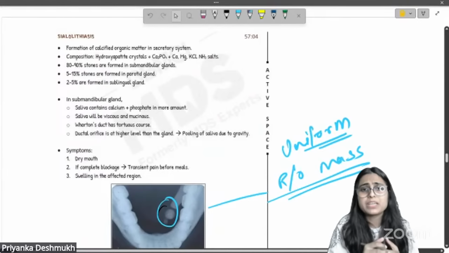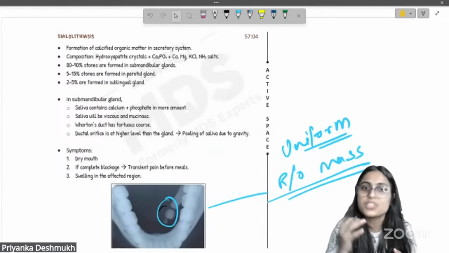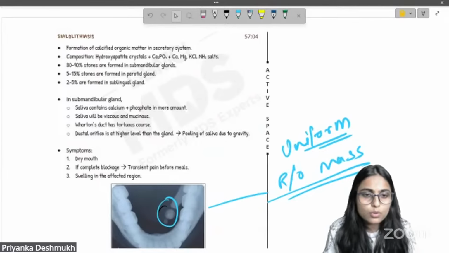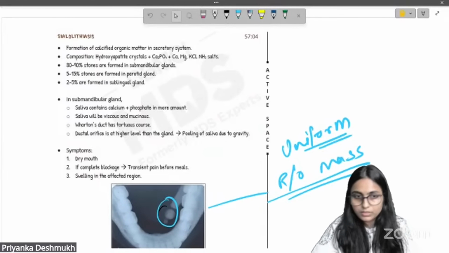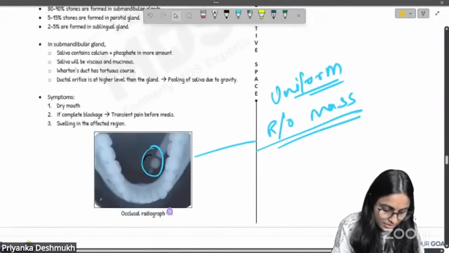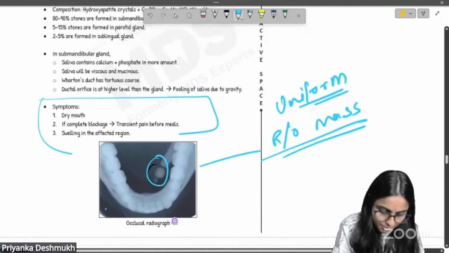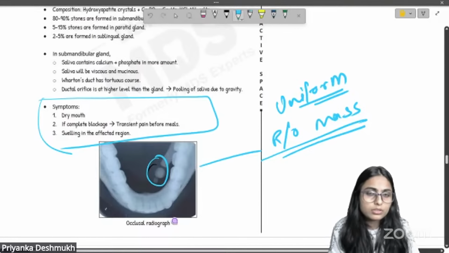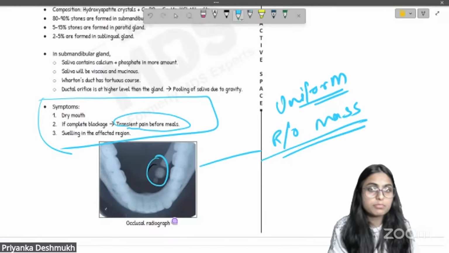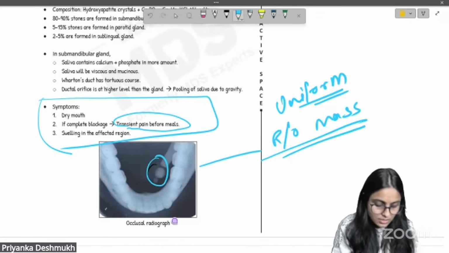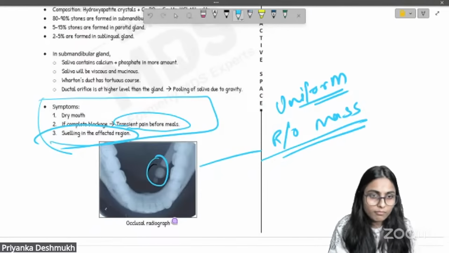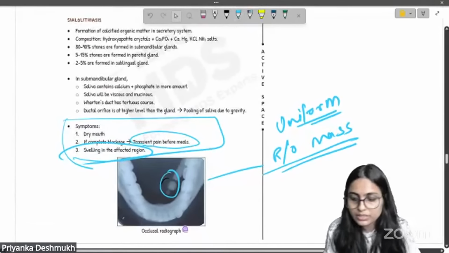We have repeated this multiple times, and we have put it in the GTs, PCTs, SWTs, everywhere. DBMCI students, I hope you have marked the correct answer. In the notes also you will get these symptoms. Patient will have a dry mouth. If there is a complete blockage by the sialolith, patient will have a transient pain before meals, and swelling in the affected region. So this is about sialolithiasis.